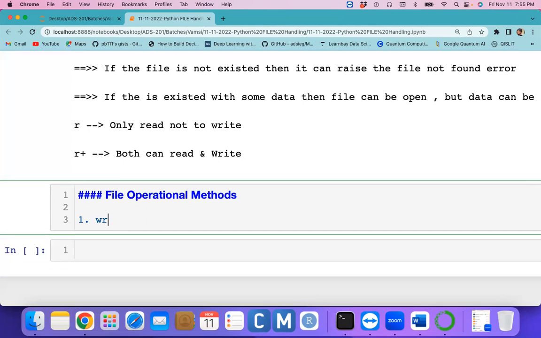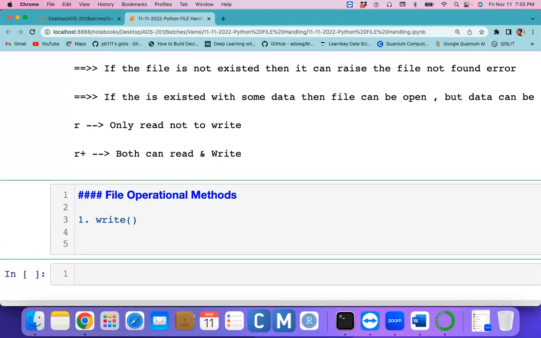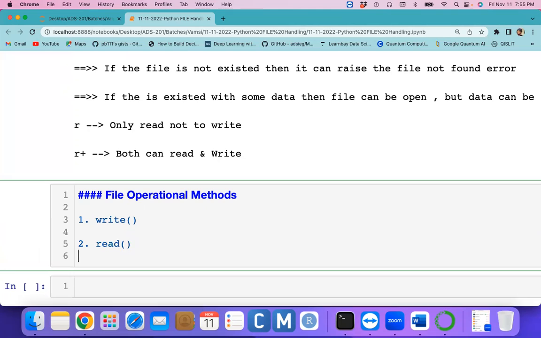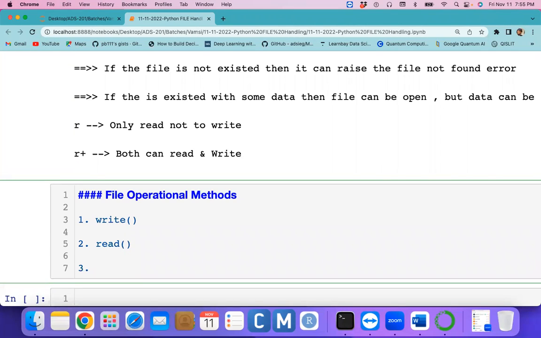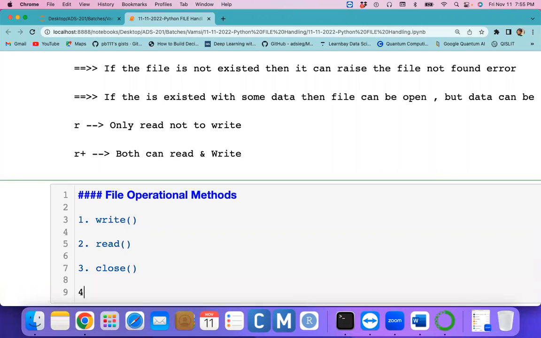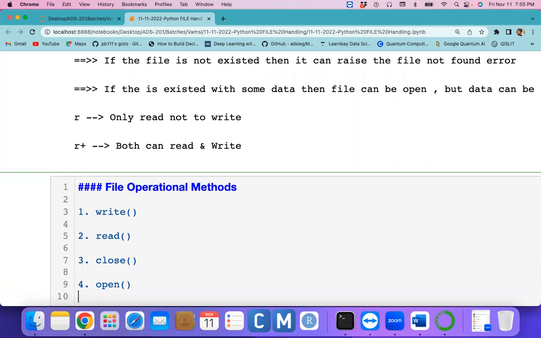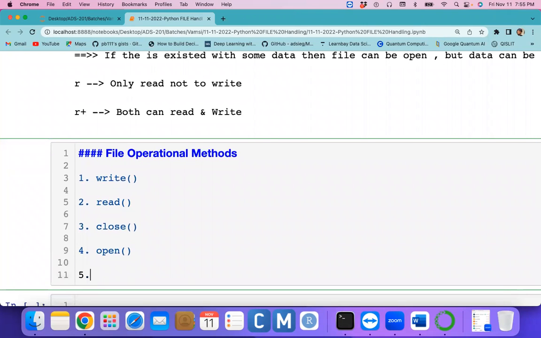The first one is the write method. If you want to write data into the file, we can use the write method. Next, if you want to read data from the file, we can use the read method. And we have one more: if you want to close the file, we can use the close method. And we have the open method, which can be used to open the file.